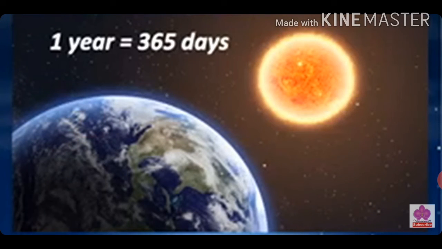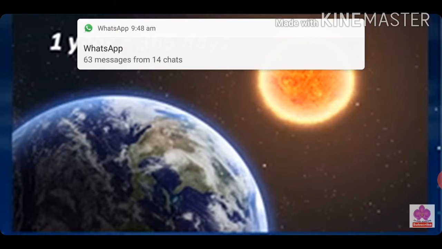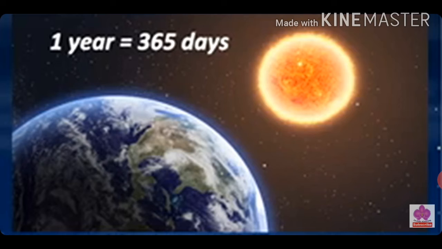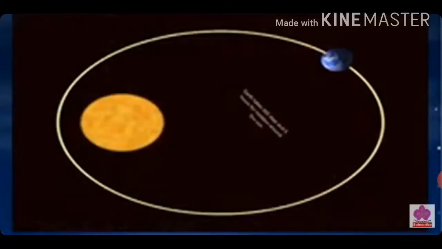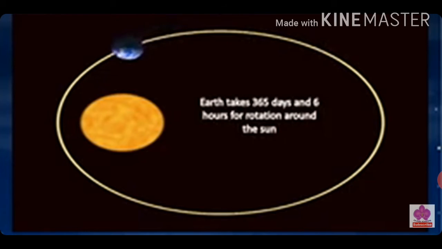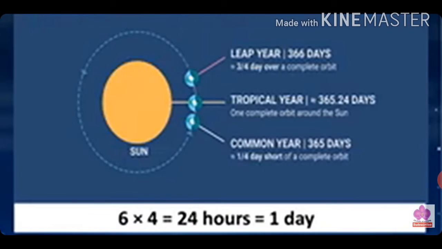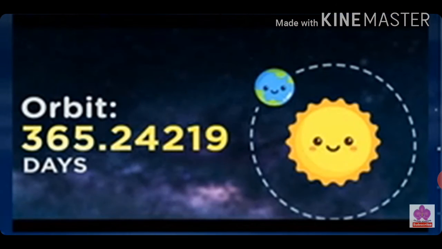Leap year. A year usually has 365 days, but the Earth takes 365 days and 6 hours for a complete orbit around the sun. The extra 6 hours from each year is added up. In 4 years, these become 24 hours. These 24 hours are equal to 1 day. This is an extra day. Every 4th year, this extra day is added to the year.